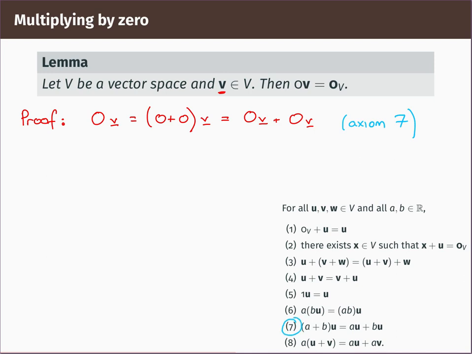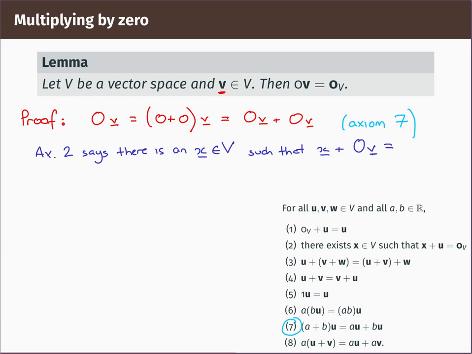Okay, now let's think what axiom 2 tells us. Axiom 2 tells us that every vector has an additive inverse. So any element in V whatsoever has an additive inverse. So axiom 2 says there exists an element x of V with the property that x plus whatever this thing is, we don't know what it is yet, but whatever it is, it has an additive inverse.